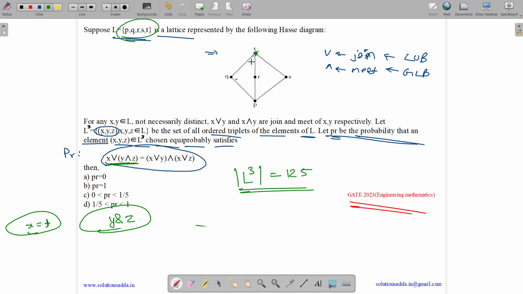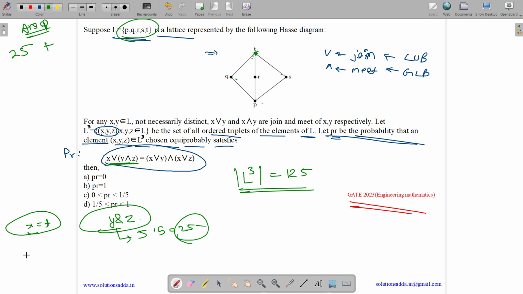You can see if you take any of those values, it will satisfy for any y, z. So the number of ways of selecting y and z will be 5 into 5 with repetition allowed, 25 ways. So we got 25 options with x as T and y and z being any of these 5 values.